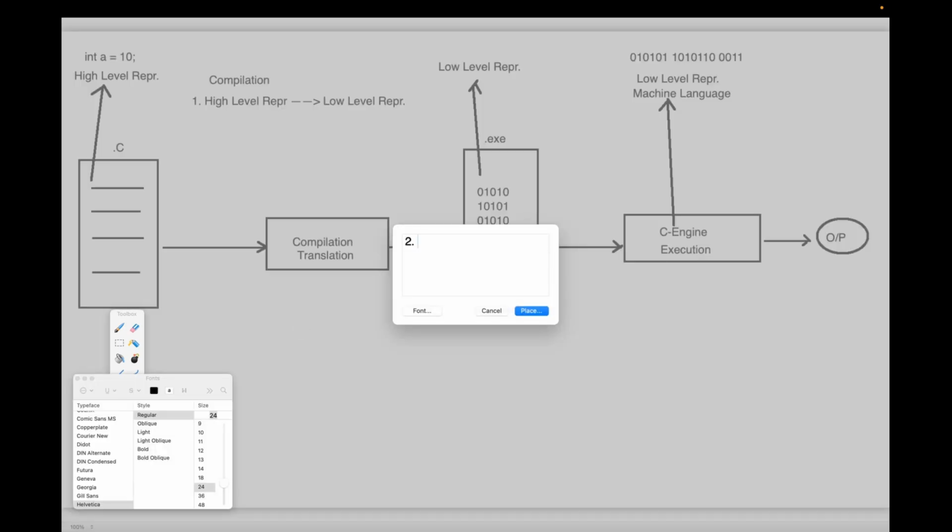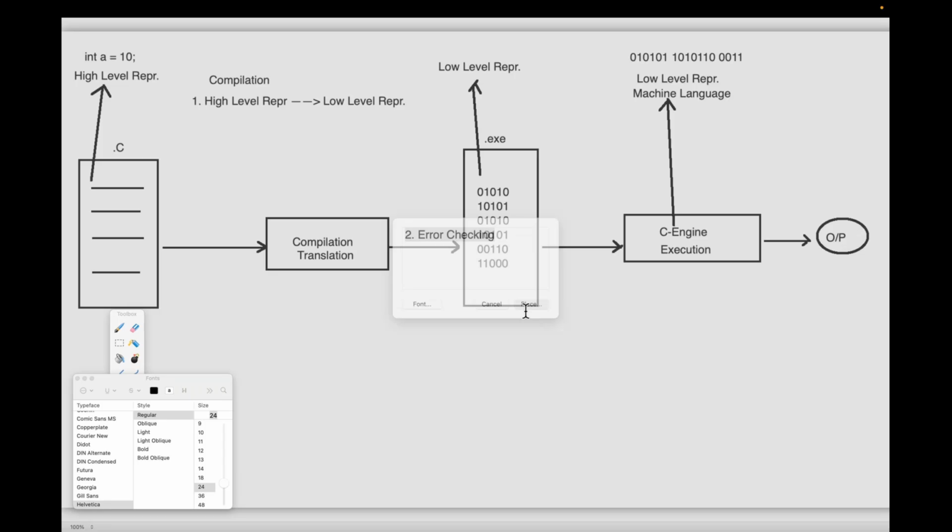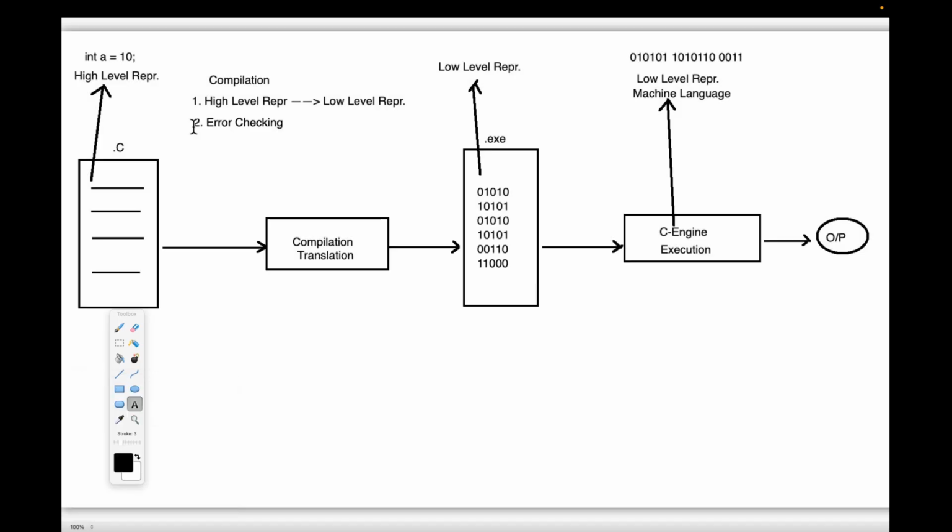Error checking can be done by the compilation process, which checks the developers' mistakes in our program.